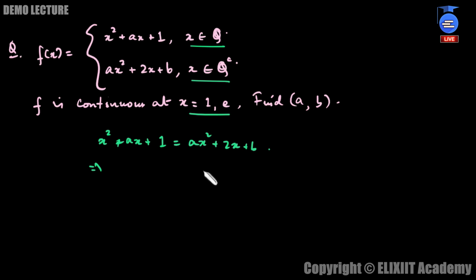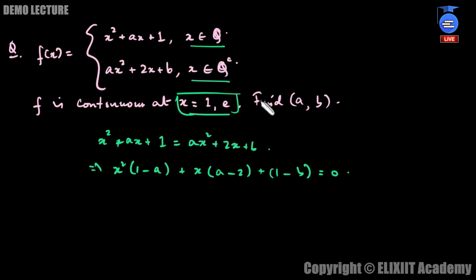So if we rewrite this equation, take x square common from here, so this becomes 1 minus a. Take x common from here, so this becomes a minus 2. And over here we have 1 minus b. This is equal to 0. So if this function is continuous at these 2 points, definitely 1 and e will satisfy this equation, or rather we can say that 1 and e are basically the roots of this equation, isn't it?